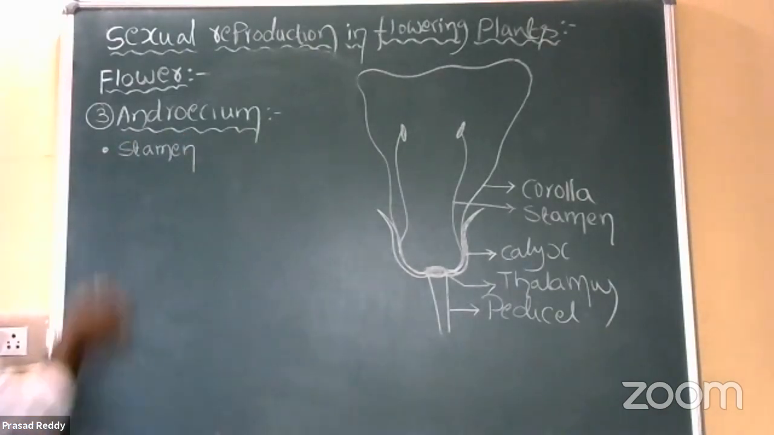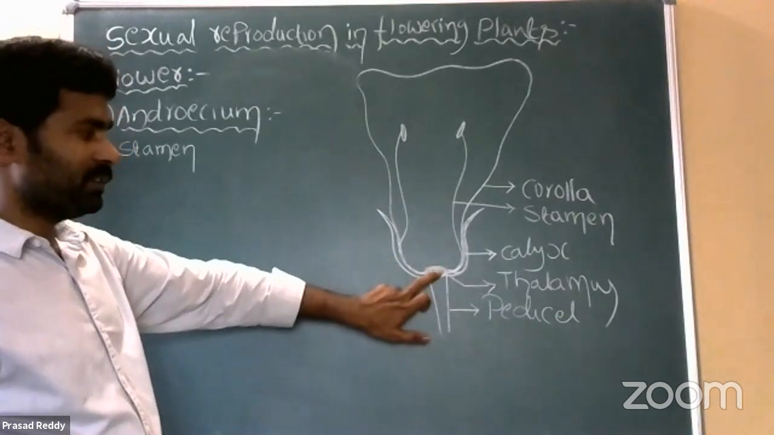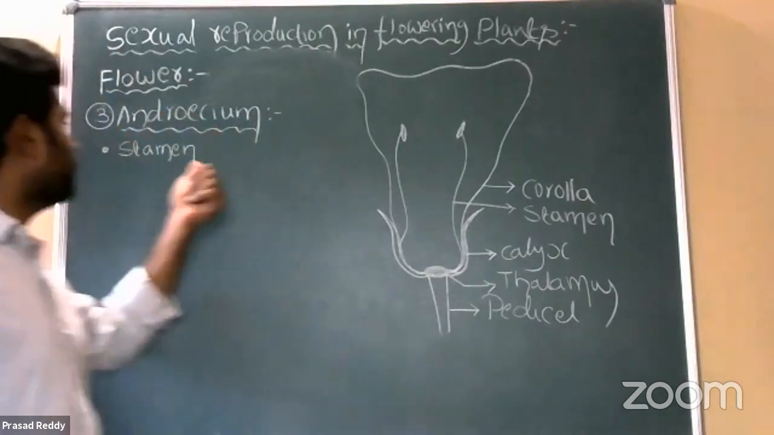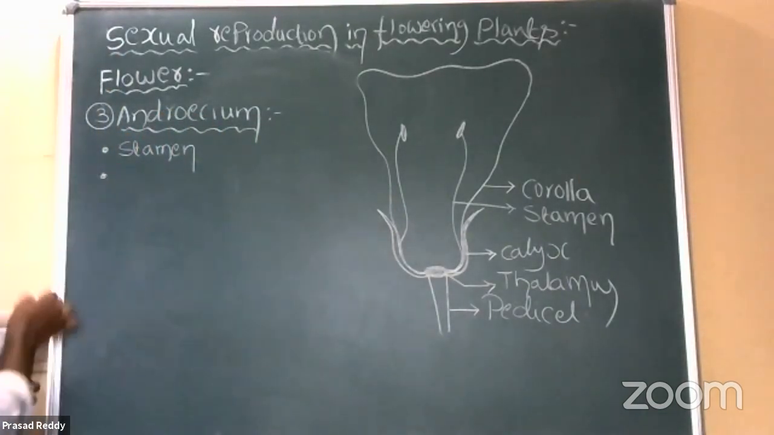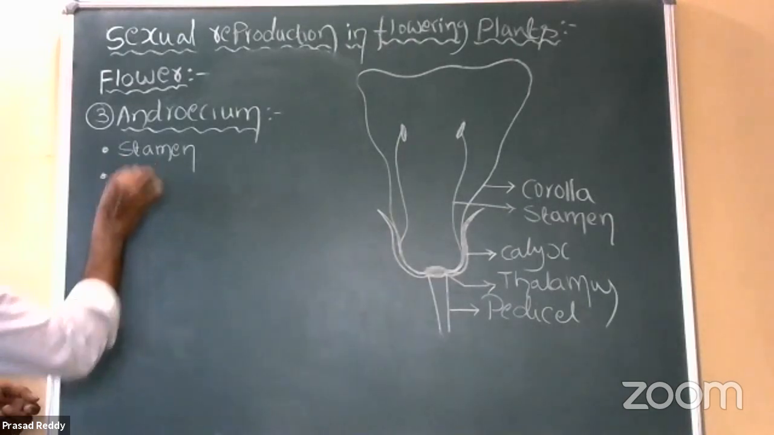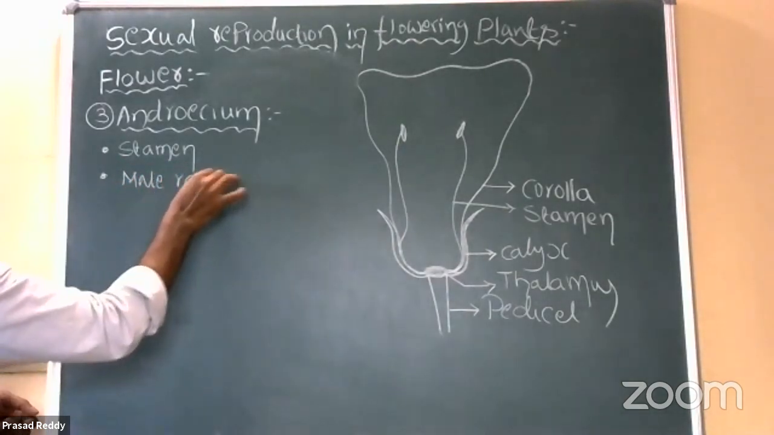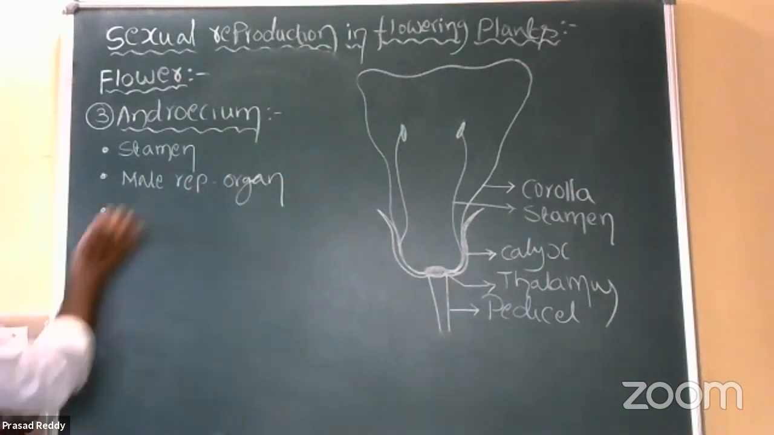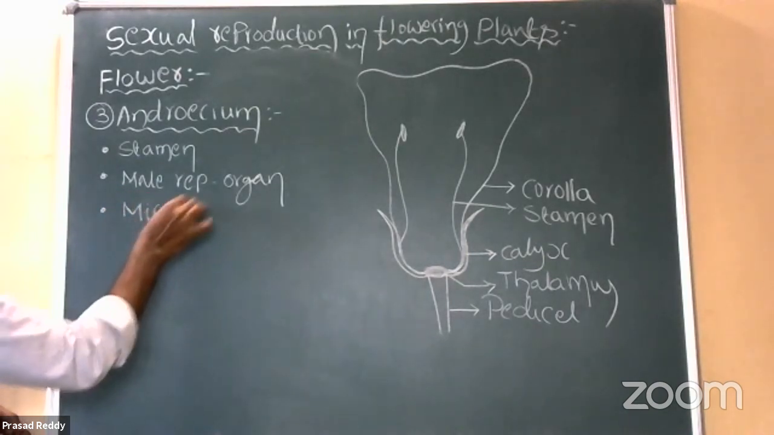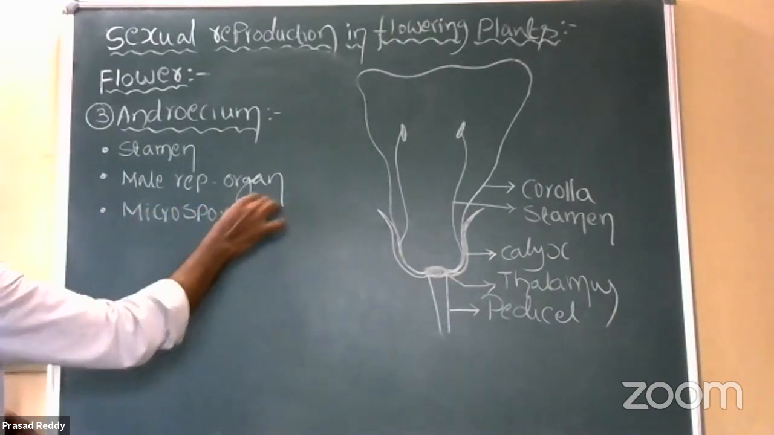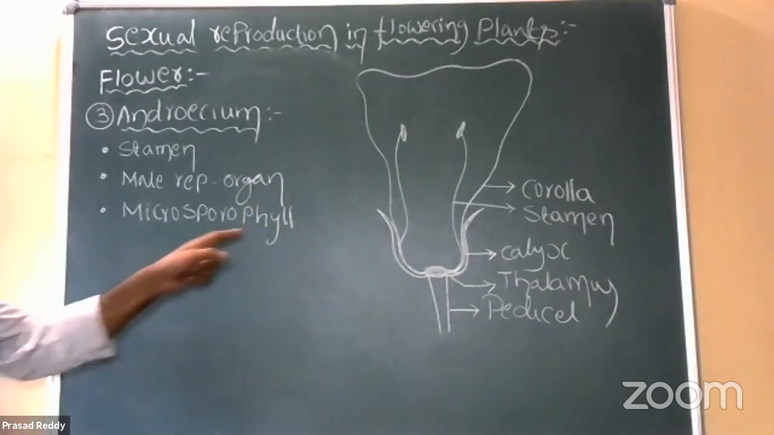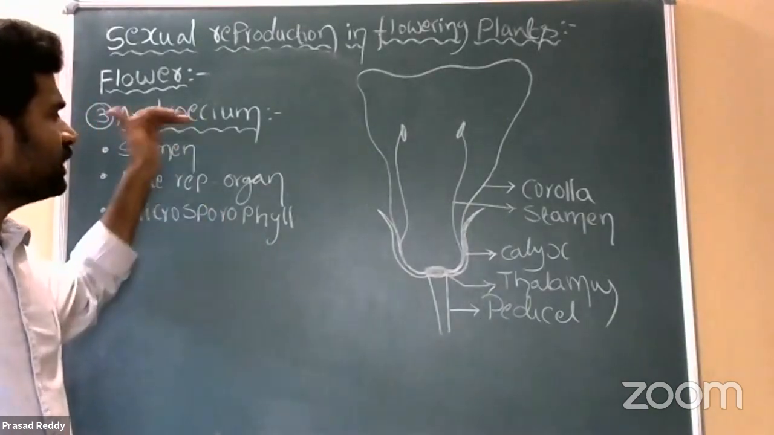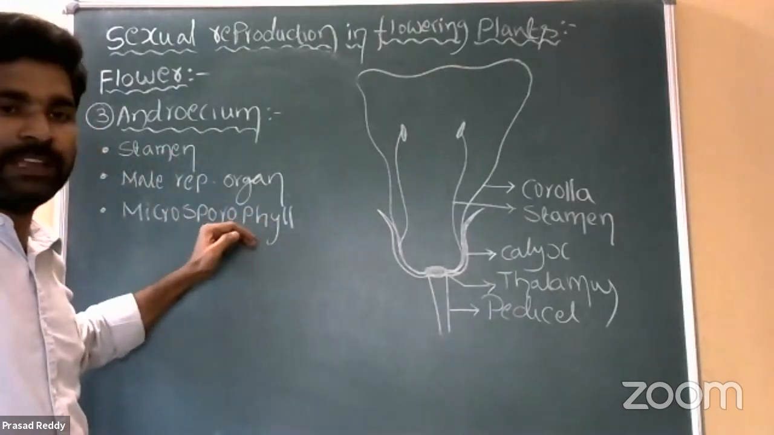Third whorl in the flower. On the thalamus, there are 4 whorls: calyx, corolla, androecium, gynoecium. The third whorl is androecium, composed of stamens. Each stamen represents the male reproductive organ. It is also called microsporophyll. So why do we call it microsporophyll? Phyll means leaf. Microspore is nothing but pollen grain. So it is the structure responsible for producing pollen grains, right?